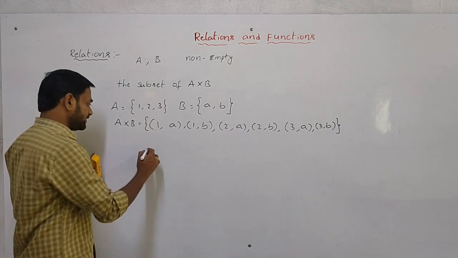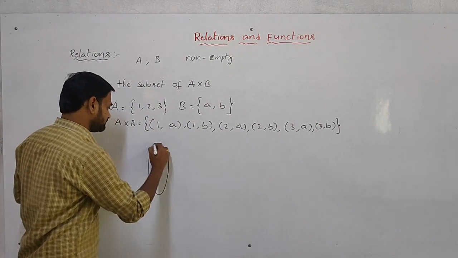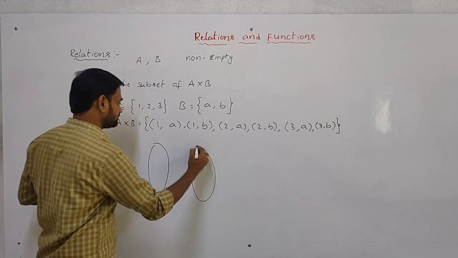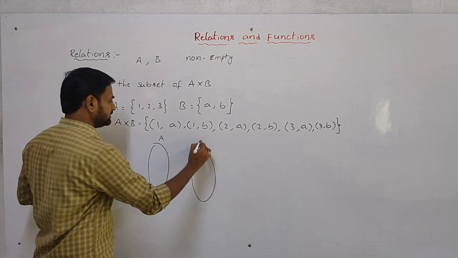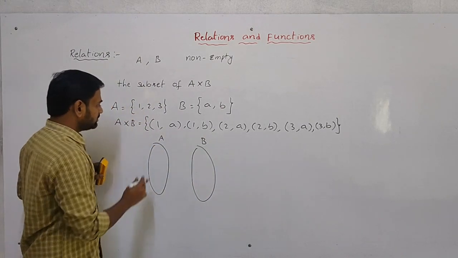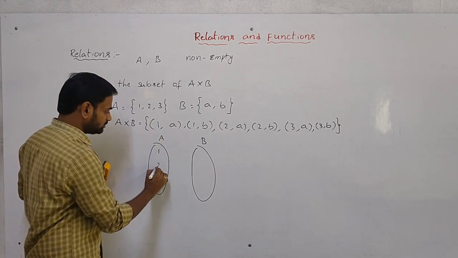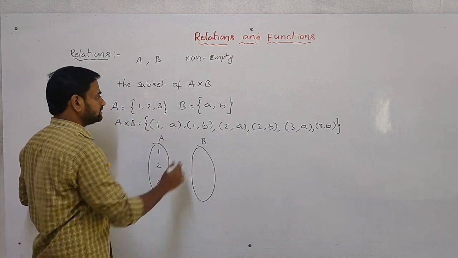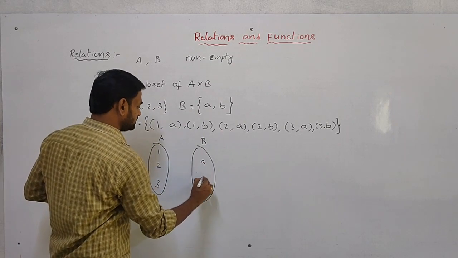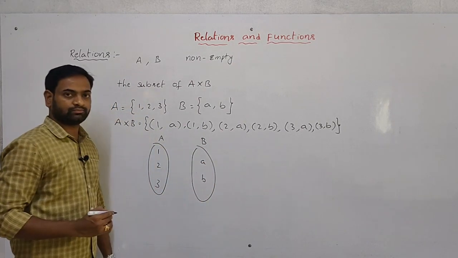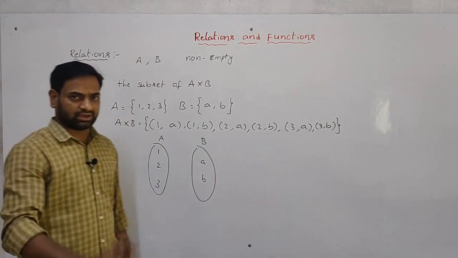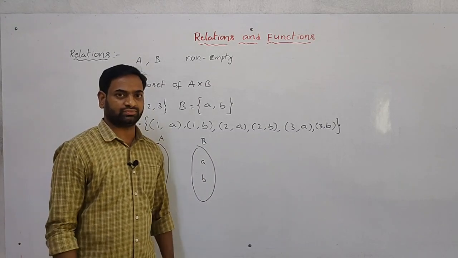Now I am taking the mapping here. It is capital A, it is capital B. In A, which elements do we have? That is 1, 2, 3. In B, the elements are a, b. Now you take any mapping, it is your wish.